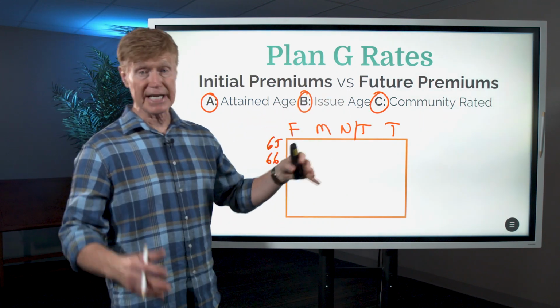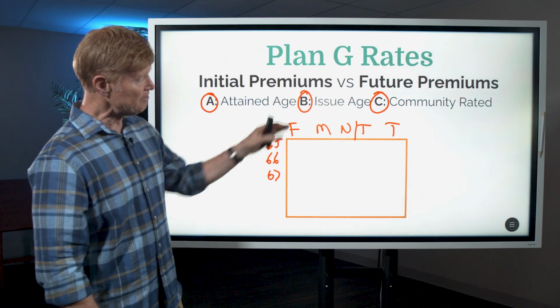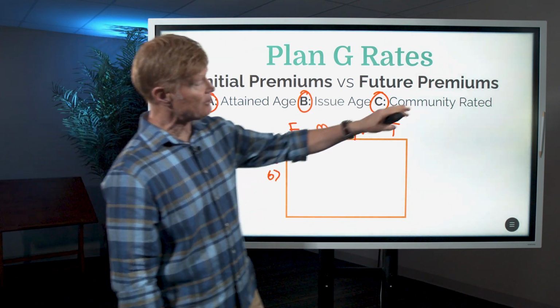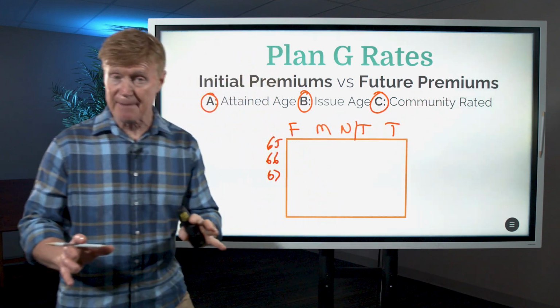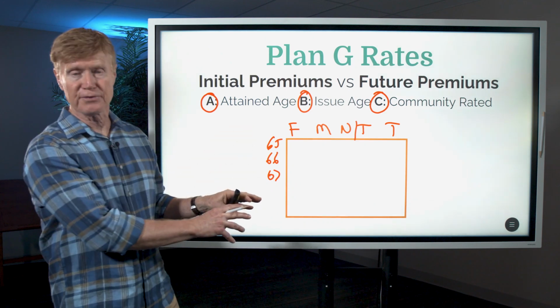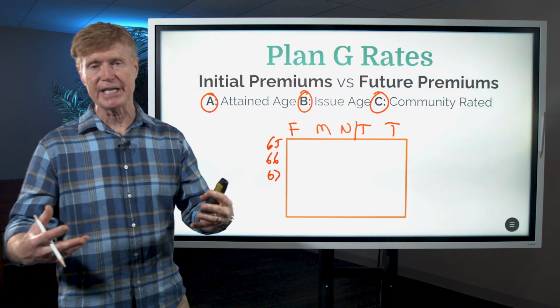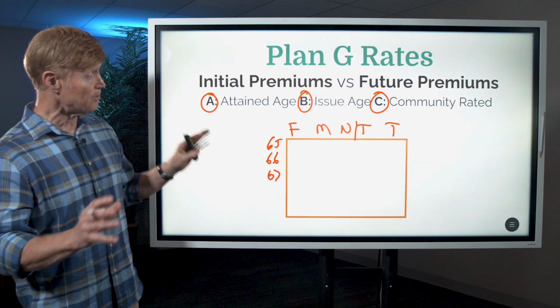In an issue age state, those same factors are going to be considered. When I first come in and get a supplemental plan, it'll be based upon these factors. Now, the difference here is a community rated state. And what that means is that everyone who's buying a policy at the same time, regardless of their age, regardless of their gender or tobacco status, are going to be given the same rate. All right, so initial rates are based upon those factors.